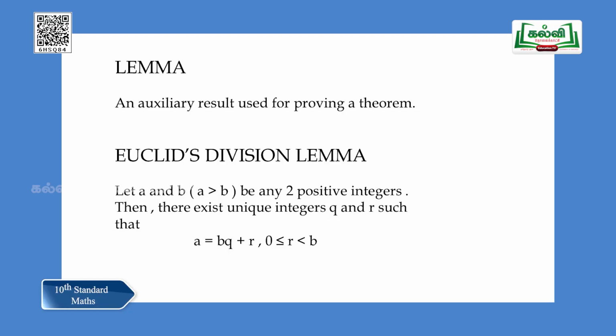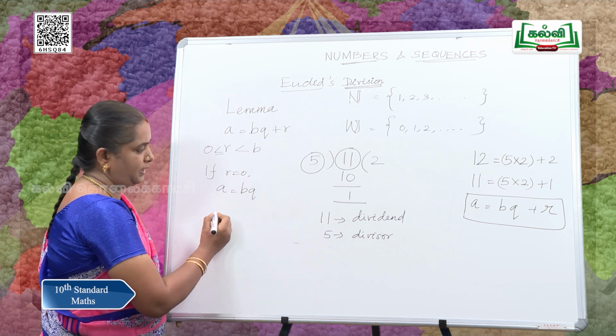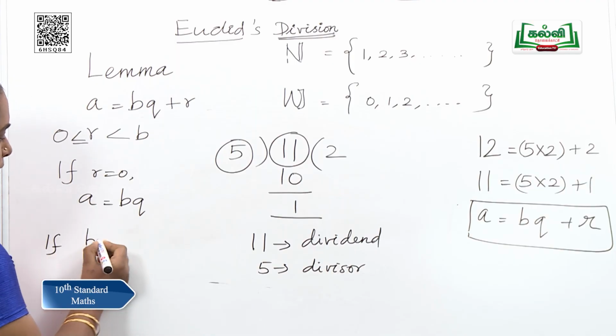Let us take an integer. We can state any integer using this division lemma by dividing by 2. If you divide any integer by 2, you will get the remainder 0 or 1, because the remainder will never become 2 or more than 2. Here the divisor is 2, that is, B is 2.